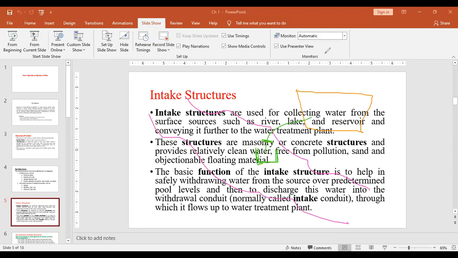I hope you are understanding that. I am going to explain in detail further with each individual structure for the separate types of surface water source, and then you will understand better. So I request you to copy this slide also, intake structure. What is meant by intake structure? In the exam, there will be a question to write a short note on intake structure. In that case, first you are supposed to write what is the intake structure, then what are the different types, and if it is for more marks, then you need to explain one of the intake structures. So first of all, note down what is the intake structure mentioned over here.